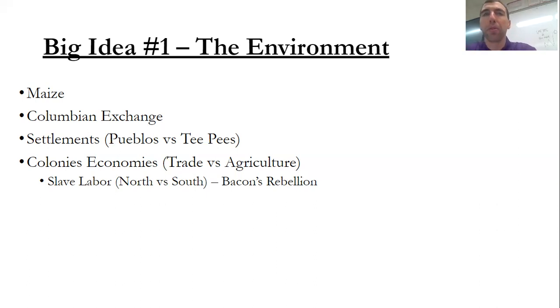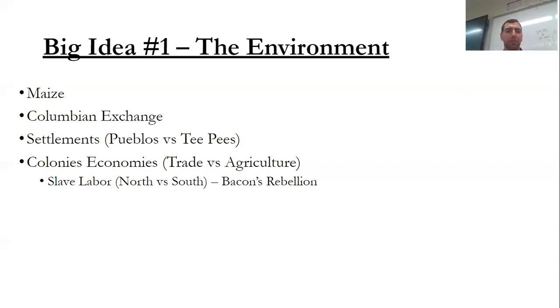They were also able to trade fur with Native Americans to offset the fact that they didn't have a cash crop like tobacco. And then in the Northeast, because the soil was bad and because it was so cold, they had to trade almost exclusively. So their ports were really important, and they had a lot of merchants. So again, that's another way that the environment is going to impact the economies.